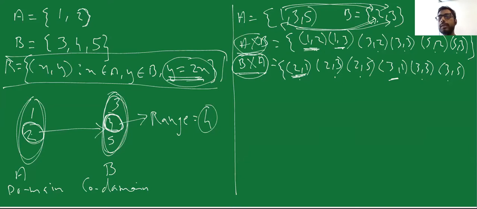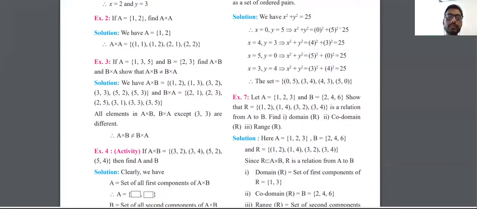So how many in A cross B? There are 6. How many in B cross A? There are 6. So example number 3 is, if A is {1, 3, 5} and B is {2, 3}, you have to find A cross B and B cross A, and you have to show that A cross B and B cross A are not equal. So hence they are not equal.